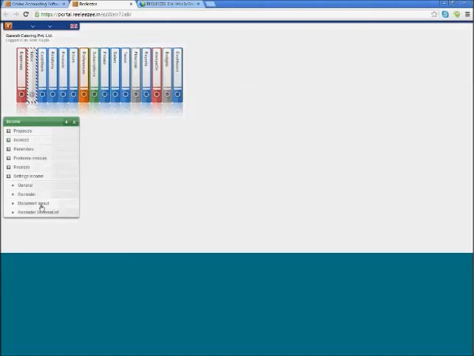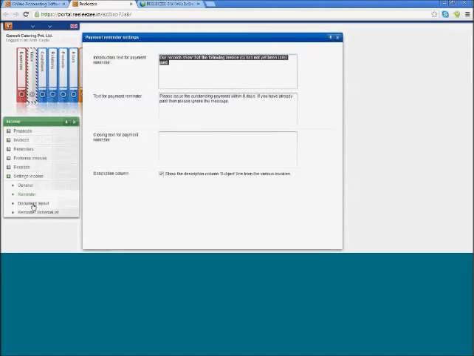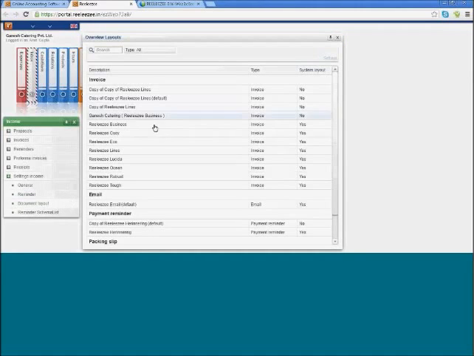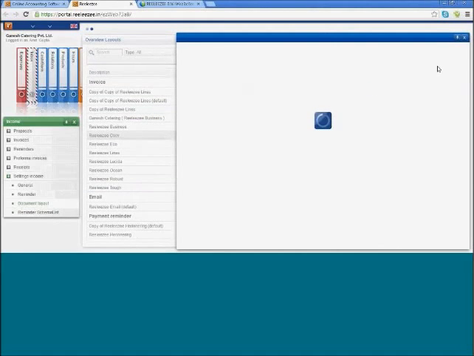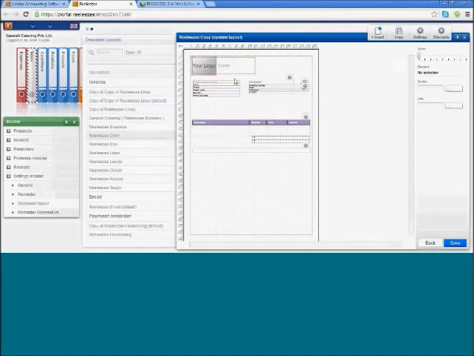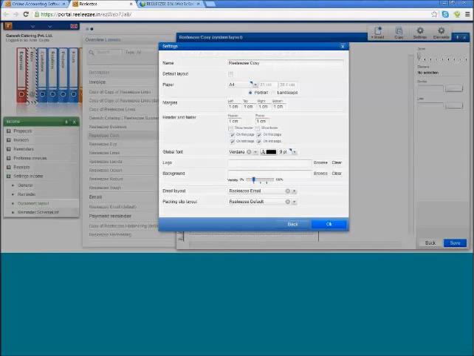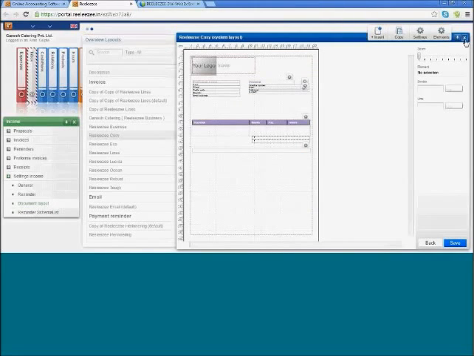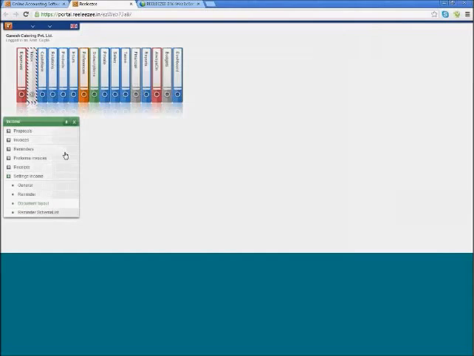In the setting income, you can customize each option. You can customize your reminder. You can customize the document layout. You can customize the invoice layout. As I said, we offer multiple default layouts. You can customize them as per your style. You can click on customize. From the elements option you can choose, and from the settings you can add any field that you feel should be added in the invoice layout. So this was about the income binder.